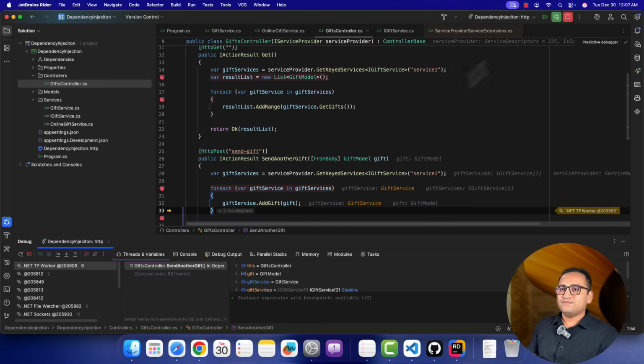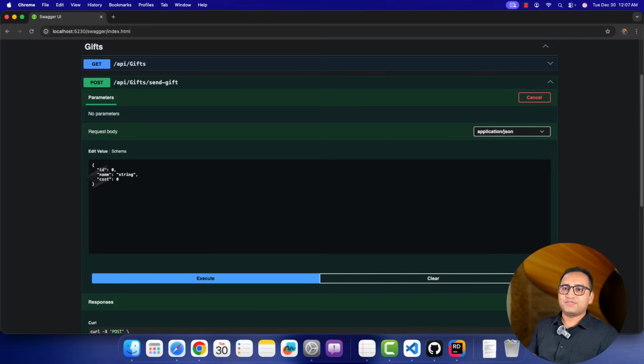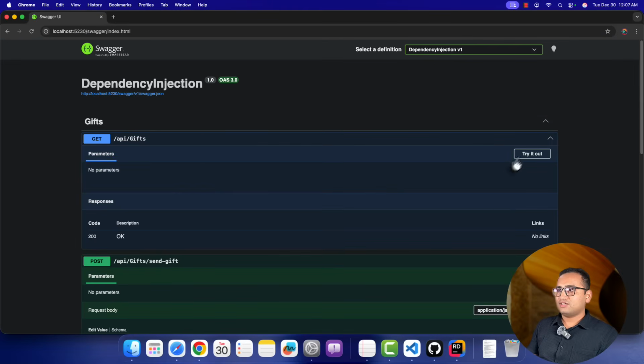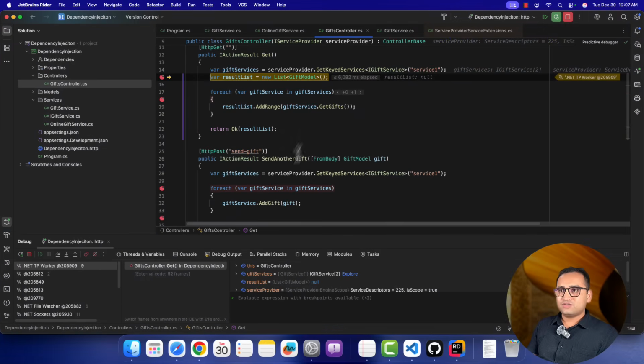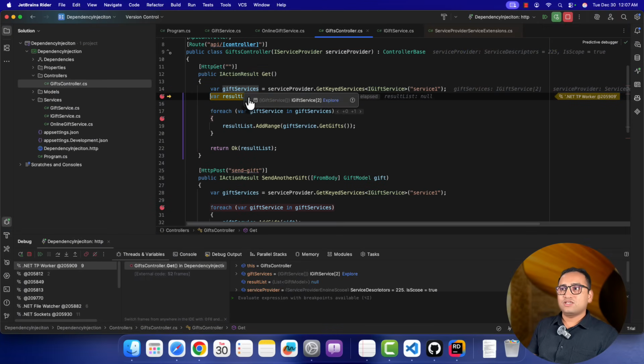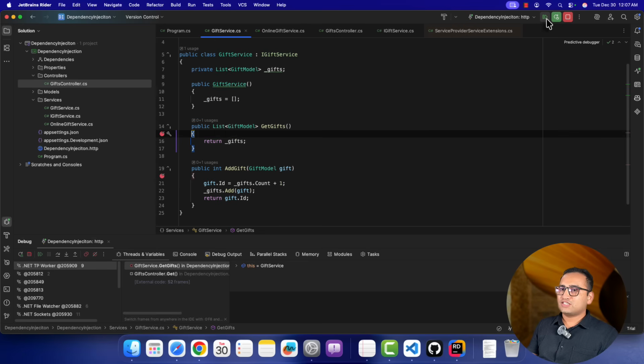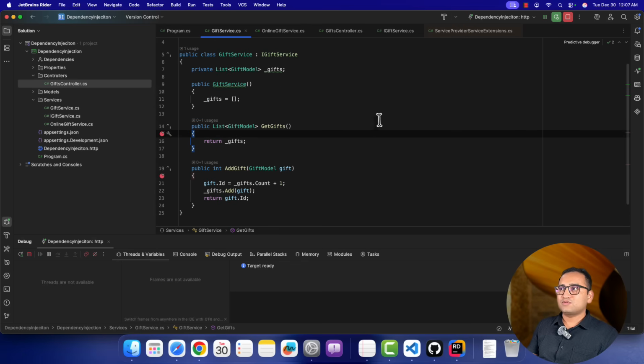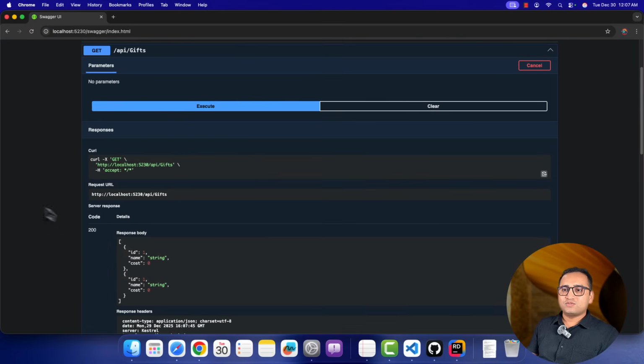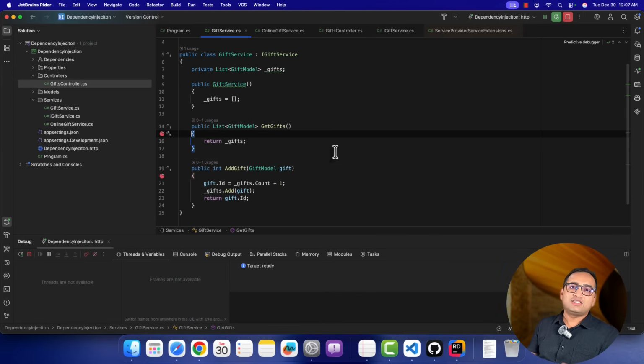That is working fine. What will happen if you want to call the first endpoint, which is this one? Click on this, try it out, execute. We are here. You can notice that we are getting two services at this place and this is working as expected over here. We are getting the response from both the services. You can notice that we are getting the duplicate response. This is how the keyed dependency injection will work in this case.